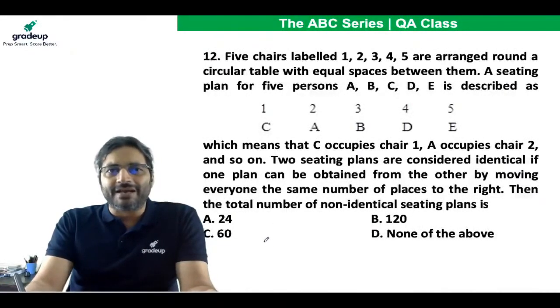First of all, this is very clear to you that 5 people A, B, C, D, E can be seated on these 5 chairs 1, 2, 3, 4, 5 in 5 factorial, that is 120 ways. Right. Now look here.